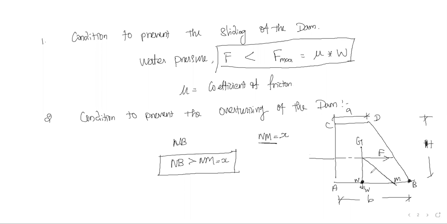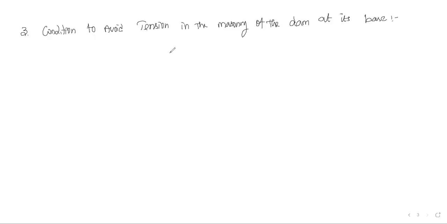So here, with respect to this, the distance from M to A is nothing but D. So we all know that eccentricity E is equal to D minus B by 2. Based on this value only, we are going to find the tension. Now whether it can withstand the tension or not, that we are going to discuss.